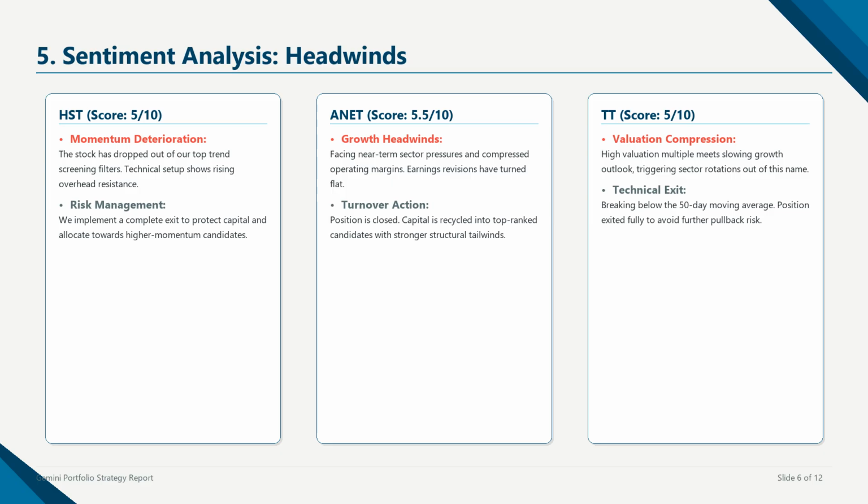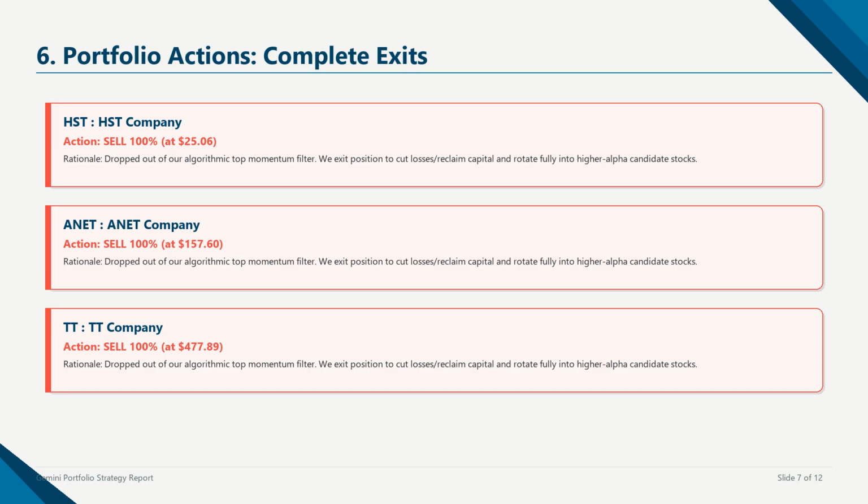Minimizing holding drag is essential for compounding portfolio returns over time, and our systematic screening helps us avoid the sunk cost fallacy. By eliminating these underperforming assets, we keep our capital efficient and highly active. Based on these insights, we are implementing several complete exits to optimize our portfolio.